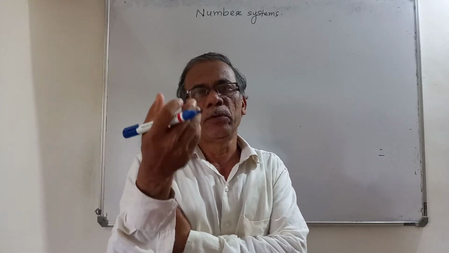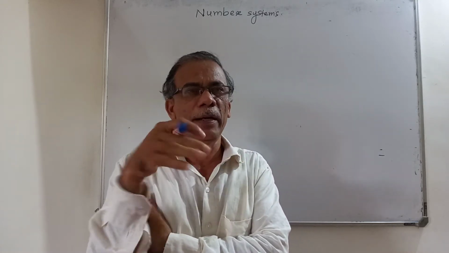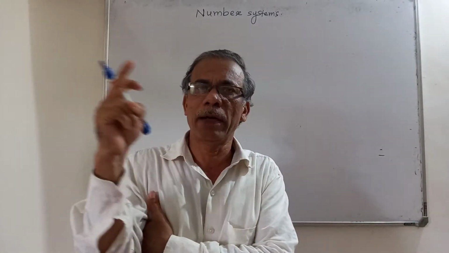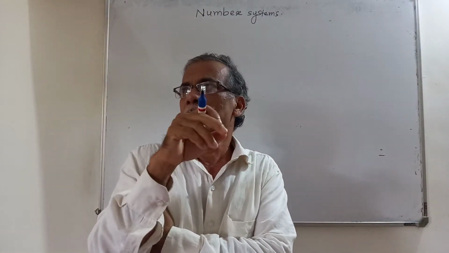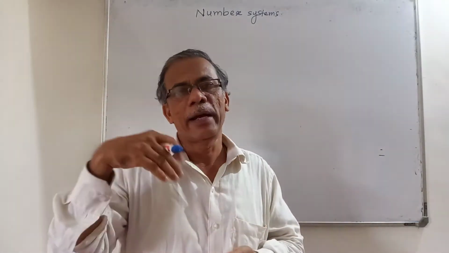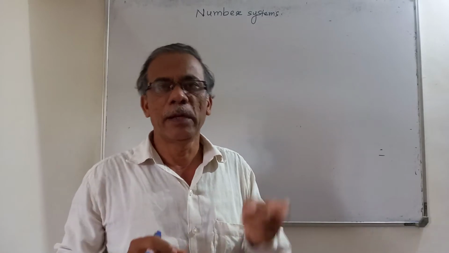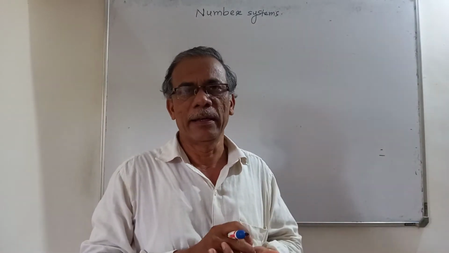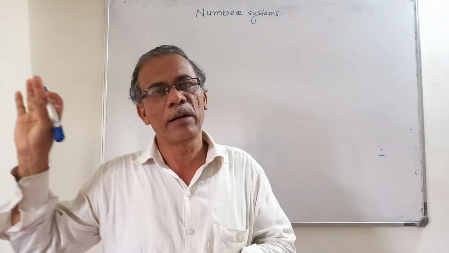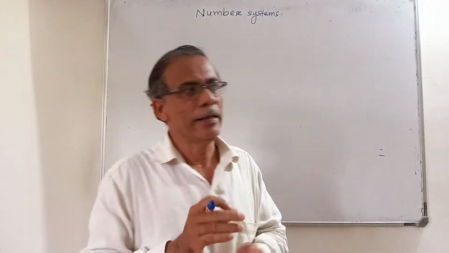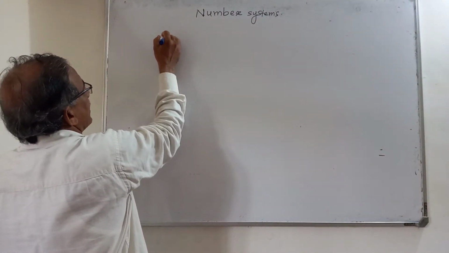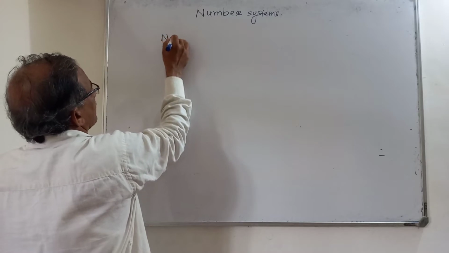Usually the numbers which you used to count. Suppose you are asked to count the students in the class. You will start from 1, 2, 3, 4, 5, 6 like that. Suppose in our school premises there are plants, isn't it? Suppose I ask you to count the number of plants. You will also start from 1, 2, 3, 4 like that. How many teachers are there in your school? 1, 2, 3, 4 like that. You will come to an end somewhere, isn't it? So this counting number, they are called natural numbers.